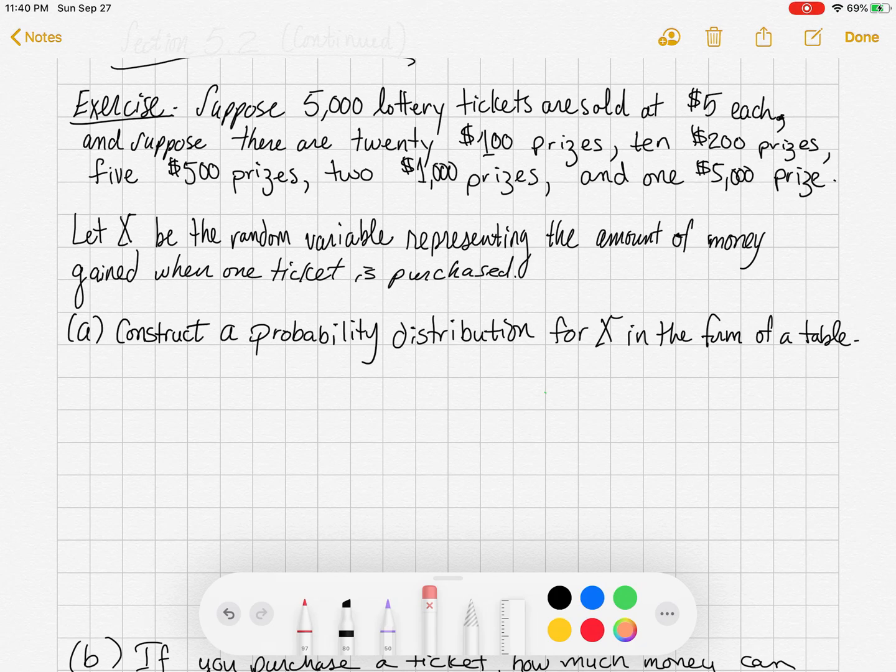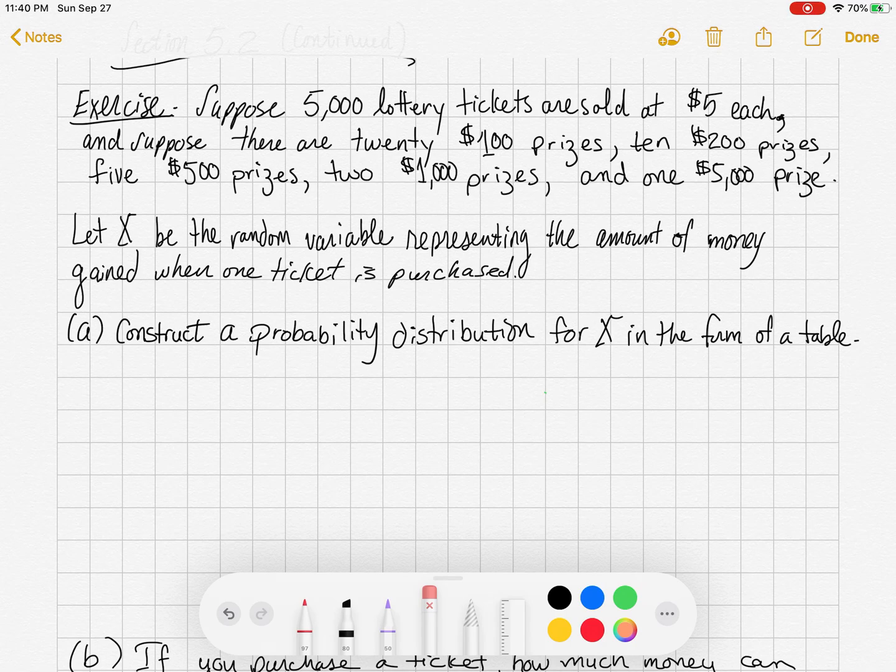Let's say you got 5,000 lottery tickets being sold at $5 a piece. And suppose you got these different prizes. You got 20 $100 prizes. You got 10 $200 prizes. You got 5 $500 prizes. You got 2 $1,000 prizes. And then you got the big prize, the grand prize, one $5,000 prize. Let's say X is the random variable that represents the amount of money we gain when we buy one ticket.